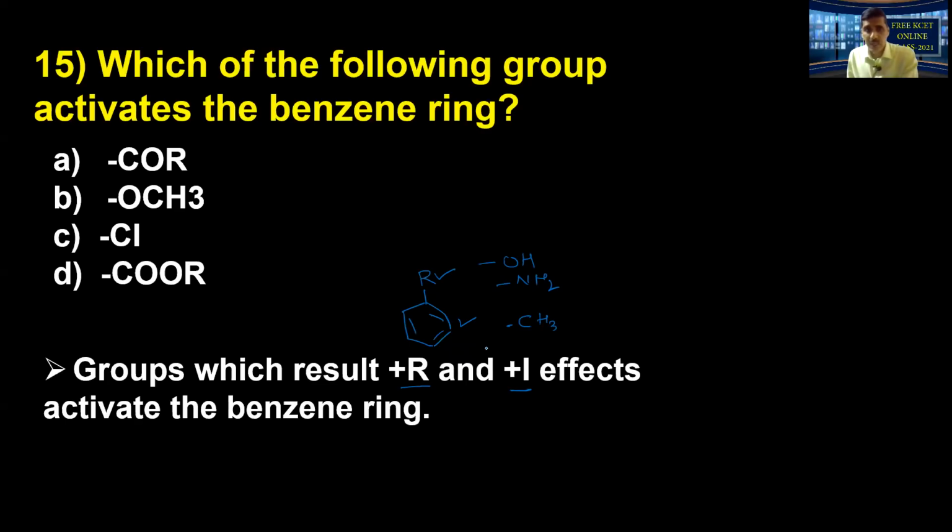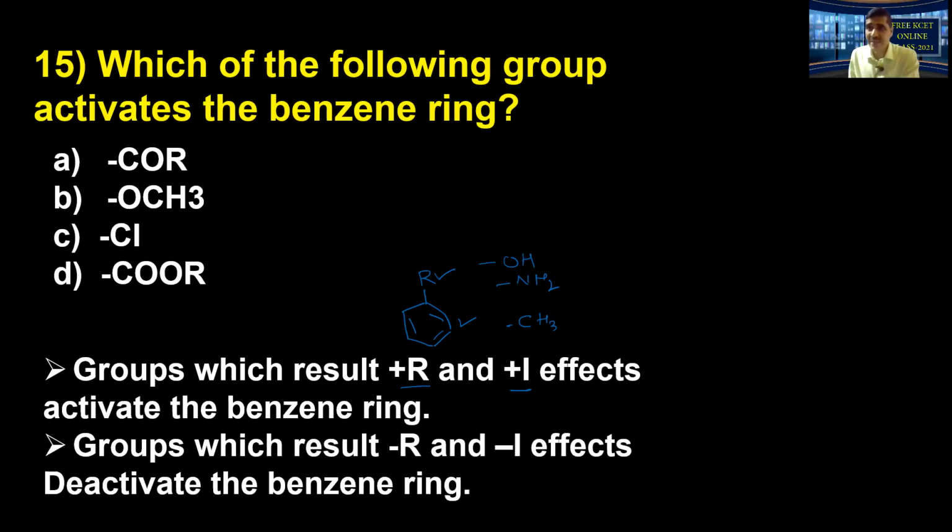On the other hand, if any group results in negative resonance effect, minus R, or minus I, negative inductive effect. For example, look at this. I'll give the example for minus R. This is CHO aldehyde group. Minus I is any X, that is all halogens. They deactivate. Let's come to the options now. Option C, COR is ketone. The carbonyl carbon is bonded to the carbon atom of the benzene ring, so it withdraws the electron from the benzene ring. Benzene is going to lose the pi electrons, so it must be deactivated.